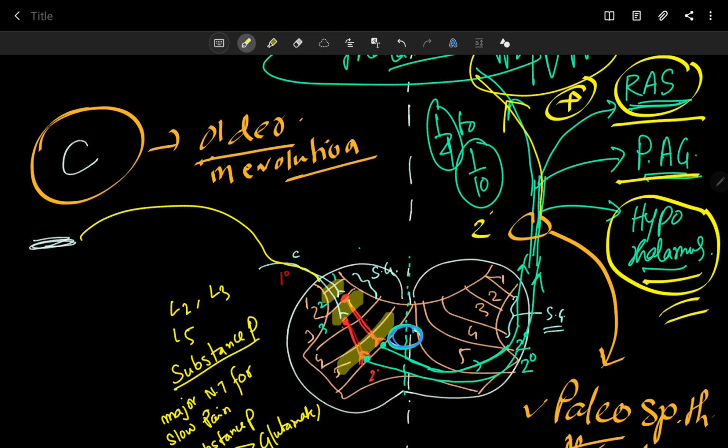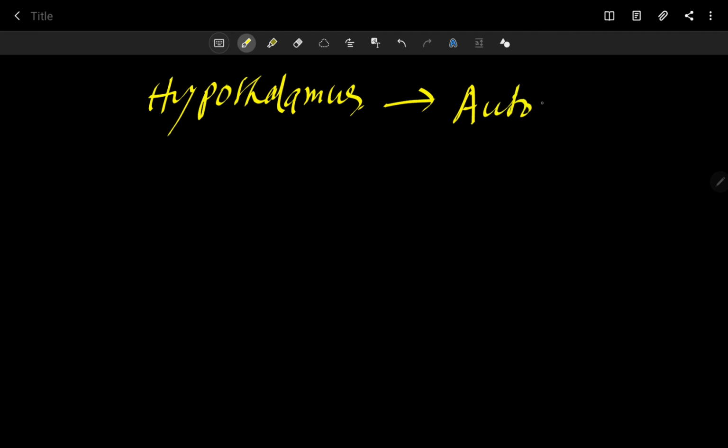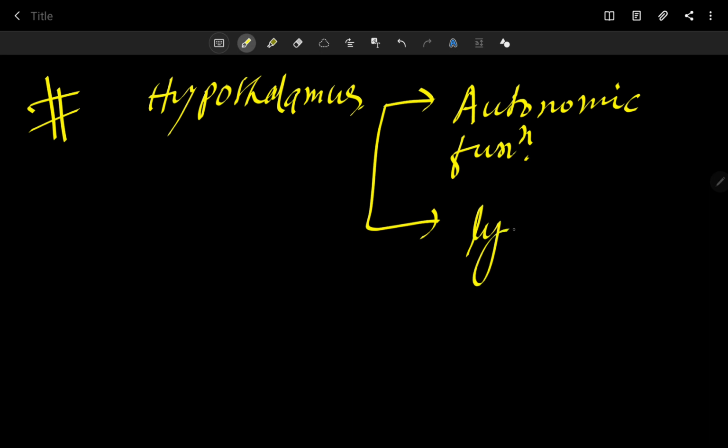So your secondary fibers reach the hypothalamus region, which is mainly associated with various autonomic functions, and the hypothalamus is also related with the limbic system, which is mainly associated with your emotions.